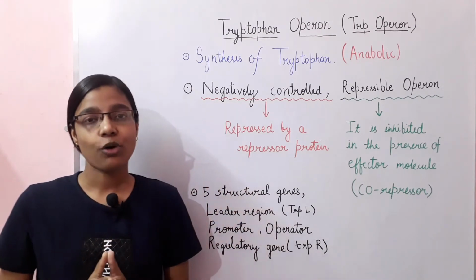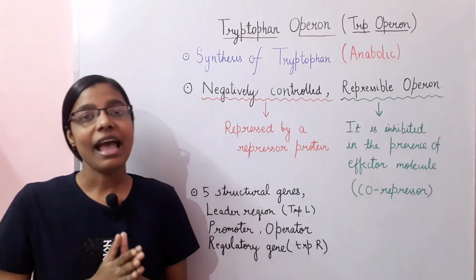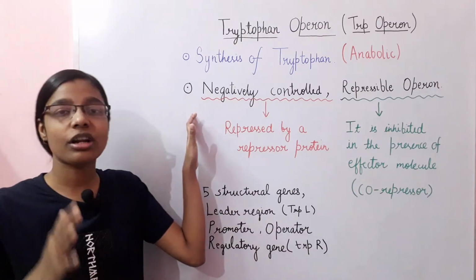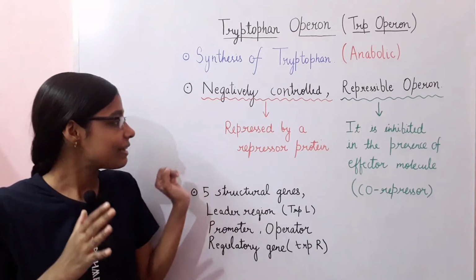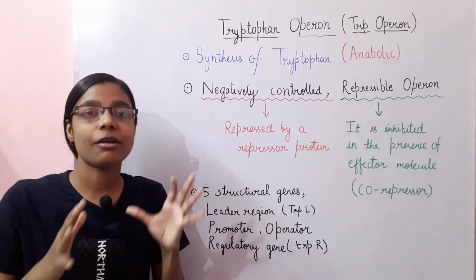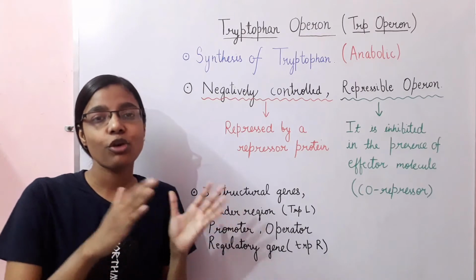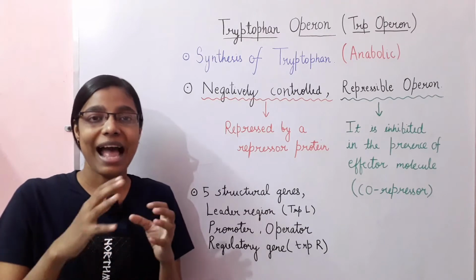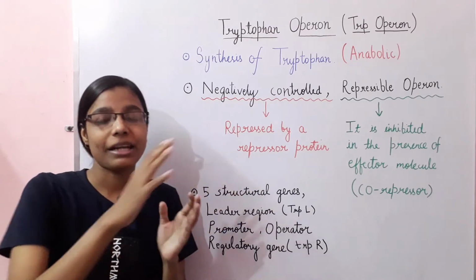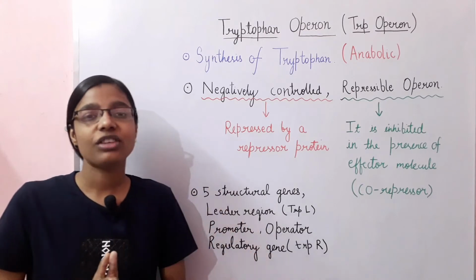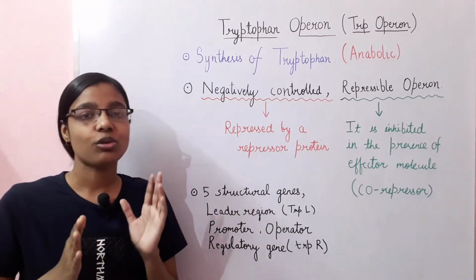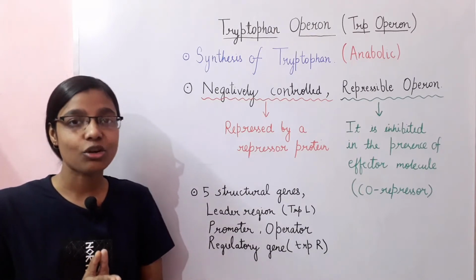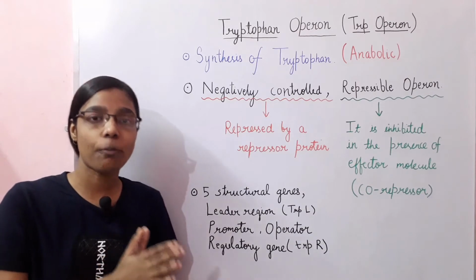The tryptophan operon is negatively regulated and it is a repressible system. It is negatively regulated or negatively controlled in the sense that it is repressed by a repressor protein. In the case of the tryptophan operon, there is a repressor protein, and when that repressor protein gets activated, it binds to the operator site, due to which the transcription of the structural genes cannot take place. So this tryptophan operon is an example of a negatively controlled or negatively regulated operon.